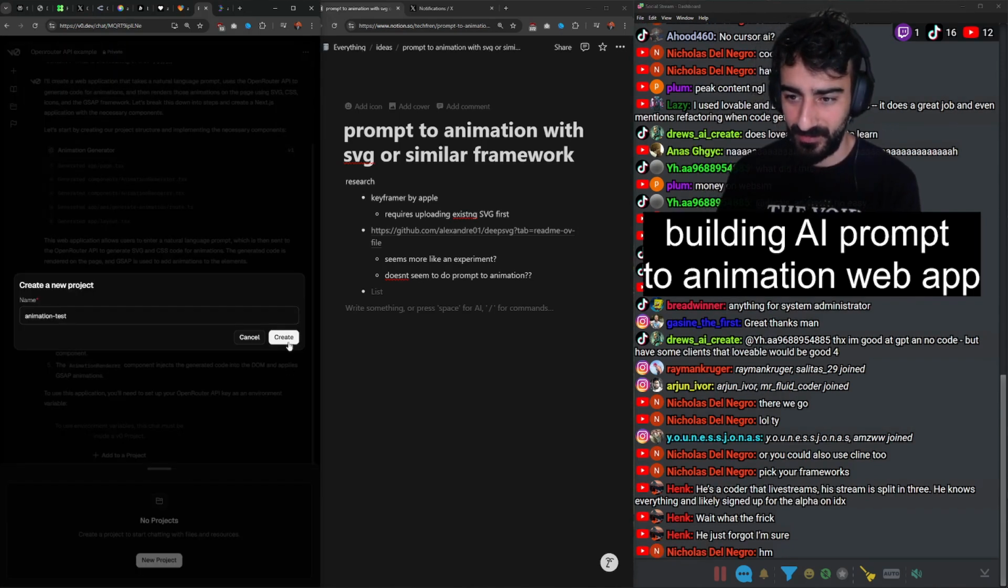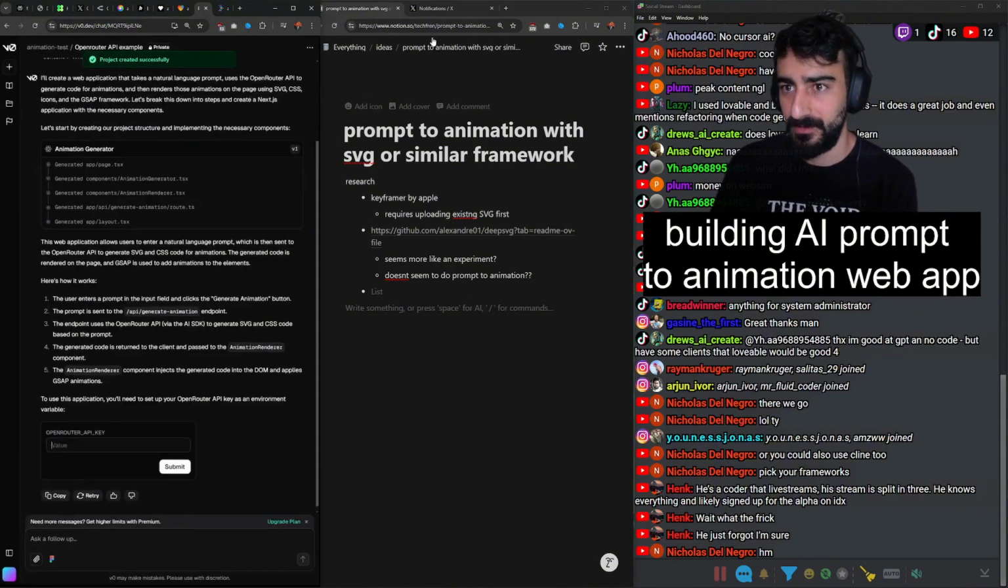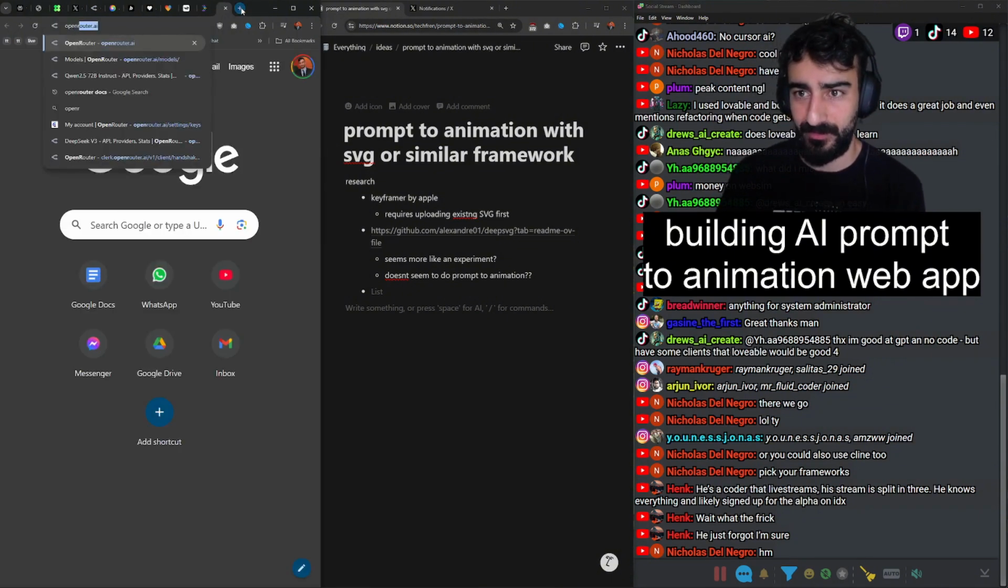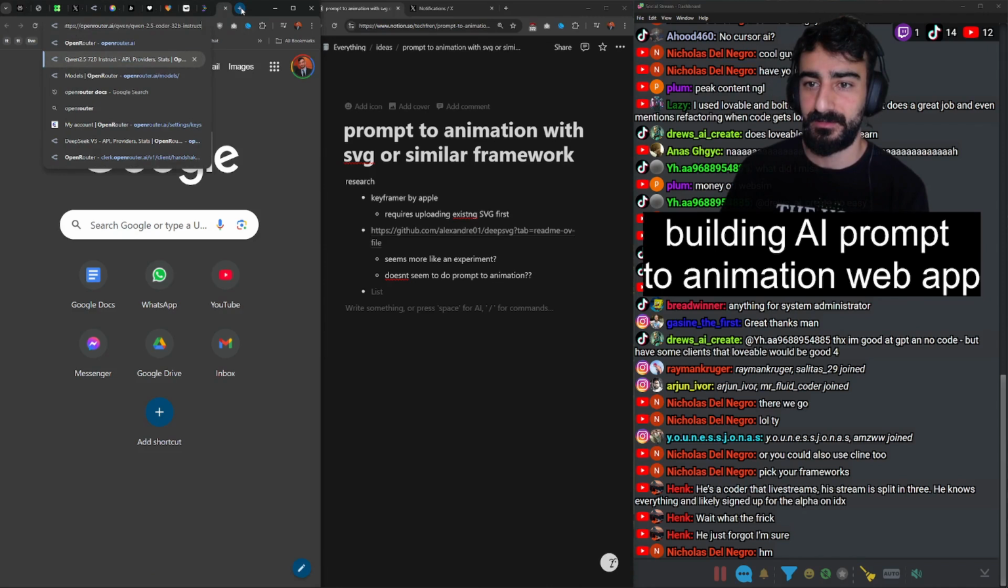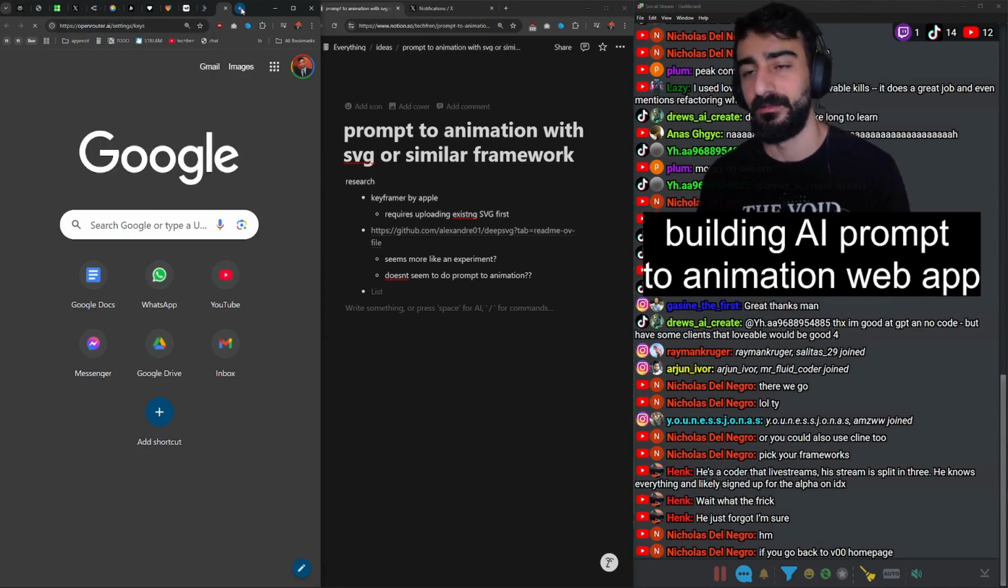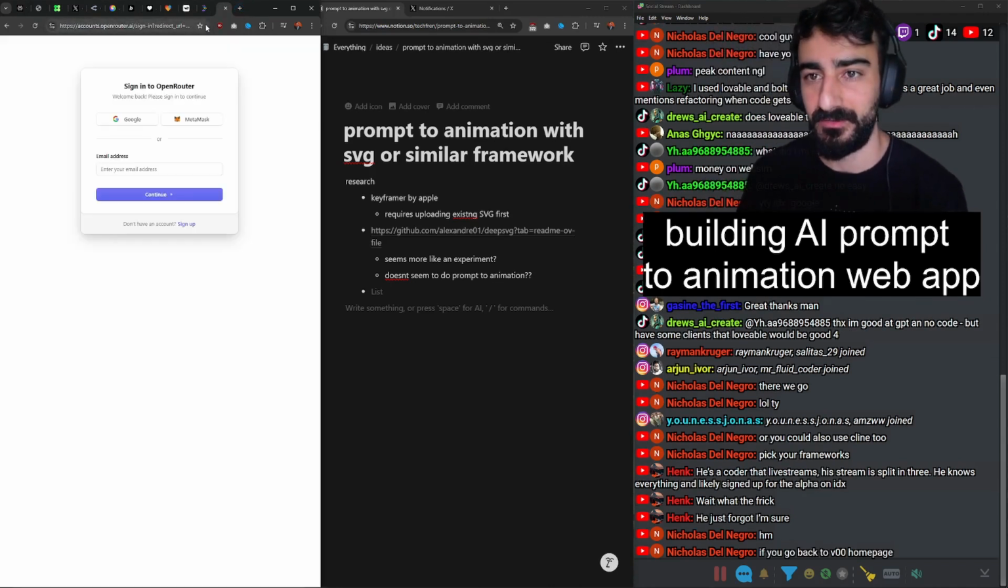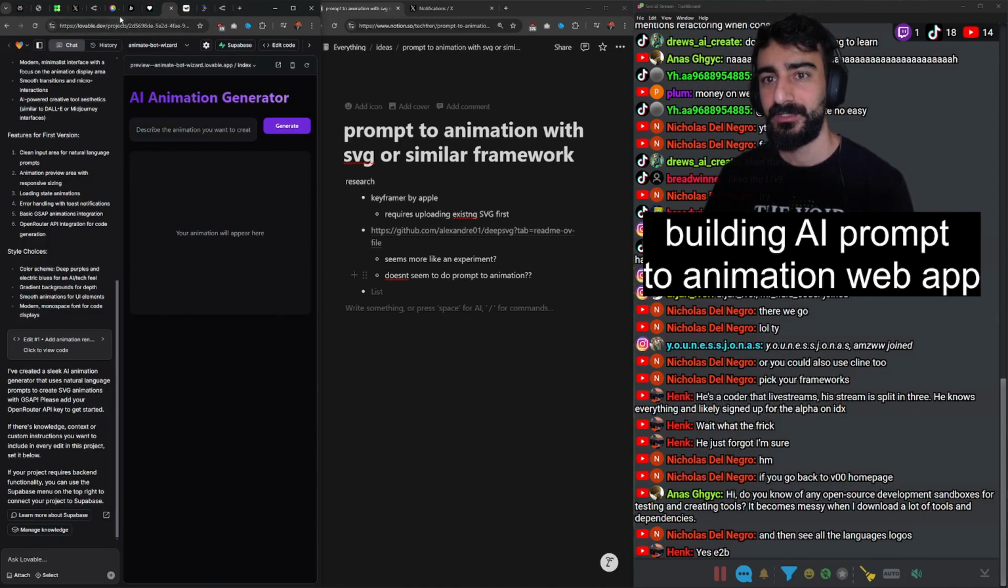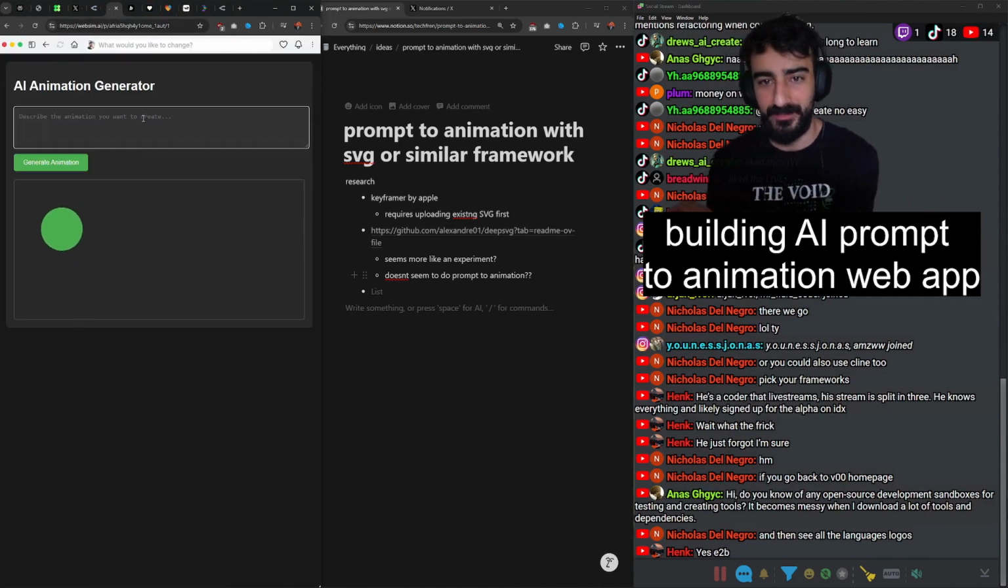Okay, so apparently we have to make a project to be able to add environment variables. And we're going to go to openrouter/keys to create an openrouter key so I can put it in all these platforms. Let's try all of these. I bet none of them will work.